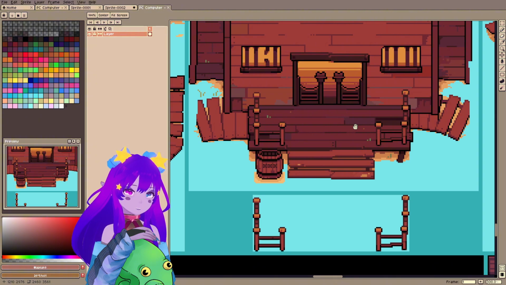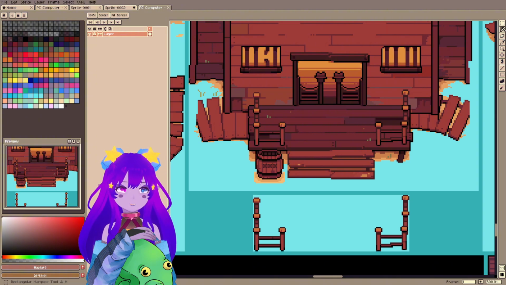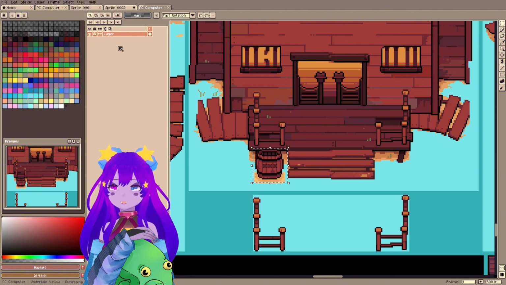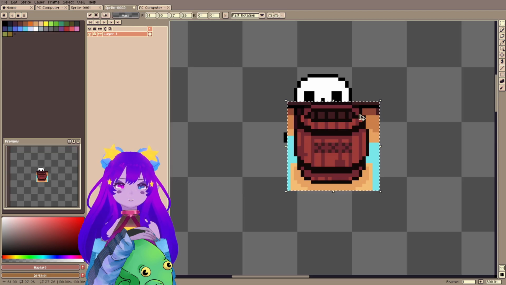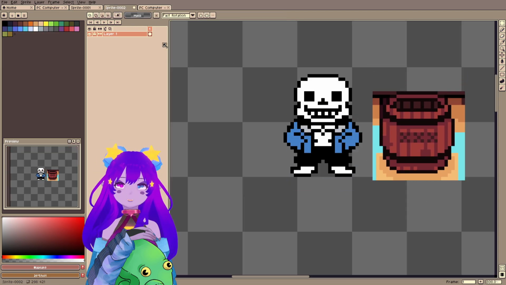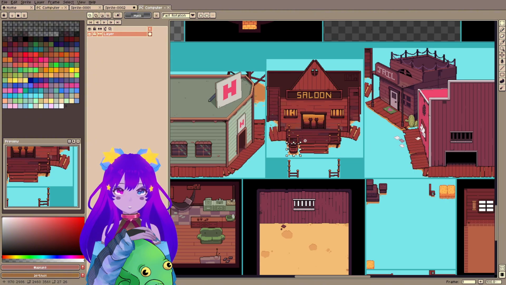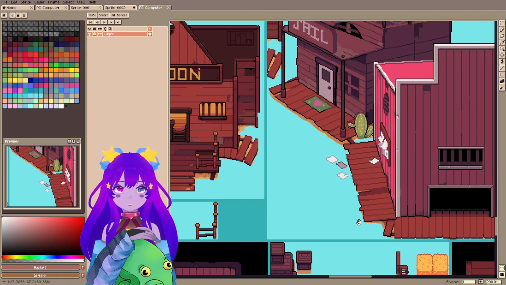okay, if I wanted to make a barrel, how big is that barrel? I can check the size of the barrel, right? How big is that barrel compared to Sans? I can pull that barrel in. The barrel's actually really big. And that's that thing of knowing now definitively what size something is.